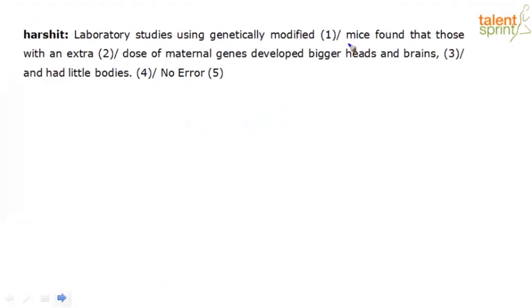Now these are mice, which is a plural subject, right? Mouse is singular, mice is plural, which means they are experimenting on more than one mouse, obviously, right? So it cannot be head, it has to be heads, because we're talking about a lot of mice, right? Not mouses, mice. So no changes in heads and brains there. But what is the meaning the context is giving? Pretty easy, right? What they're saying is they are experimenting using